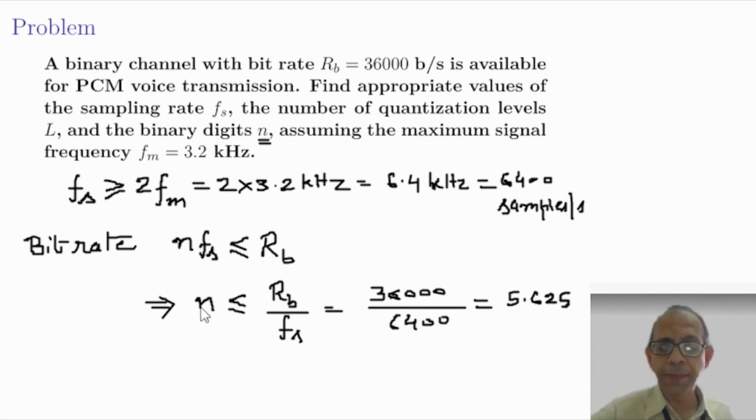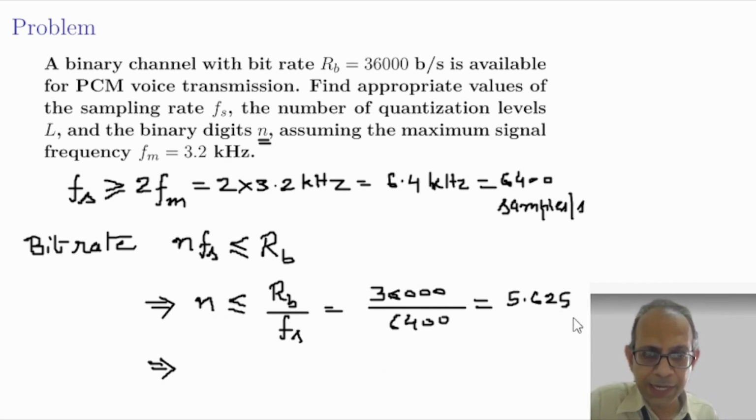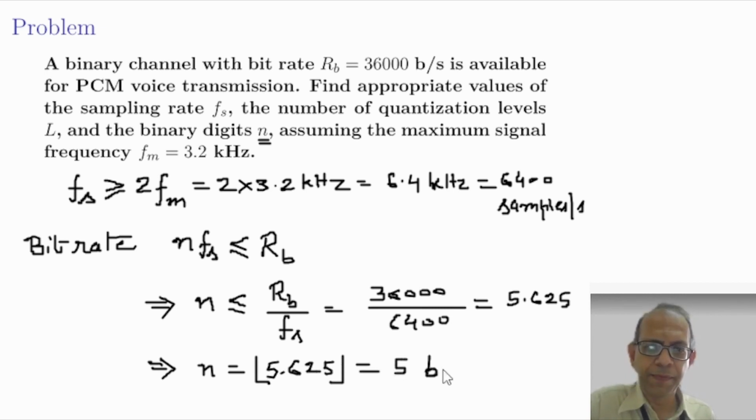The number of bits must be an integer, and this n must be less than or equal to this number. So the largest integer less than 5.625 is 5. That is n equal to 5, or we can write it as the floor of 5.625, that is equal to 5 bits per sample. So we use 5 bits to represent one sample.